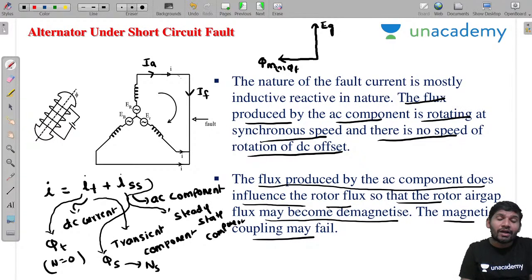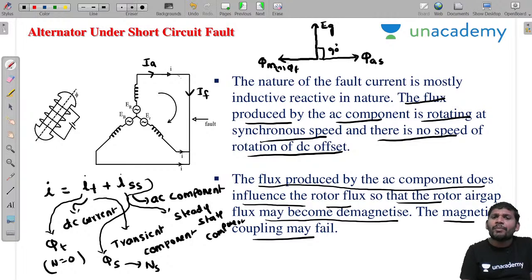That armature flux is a steady state component, that is, phi a is produced. Because of the steady state component, an armature flux is produced. Now this armature flux lags the generated EMF by an angle of 90 degrees. Why is it lagging by 90 degrees? We are assuming that it is of purely inductive nature, then it lags by 90 degrees.